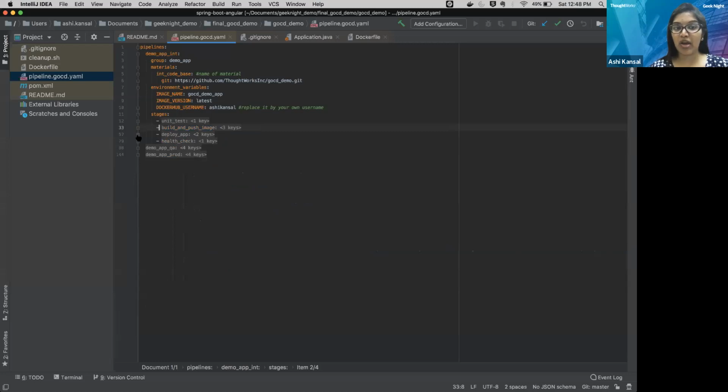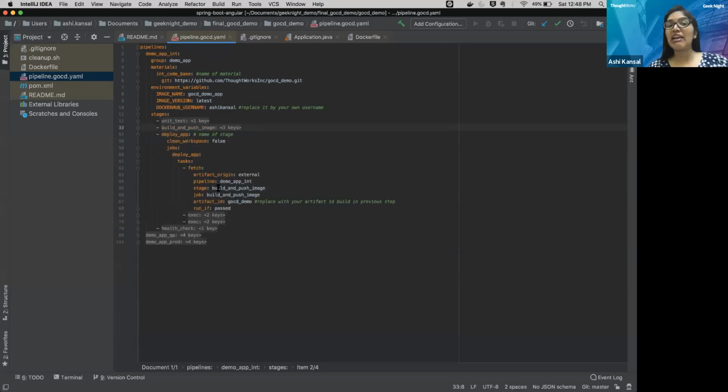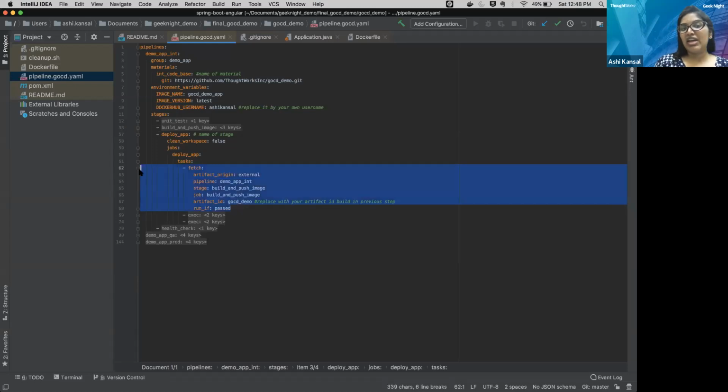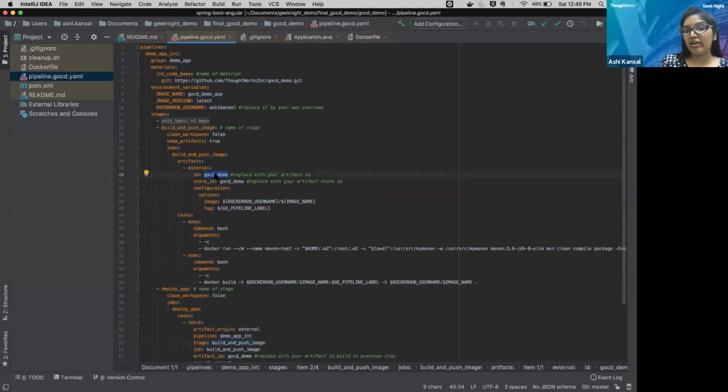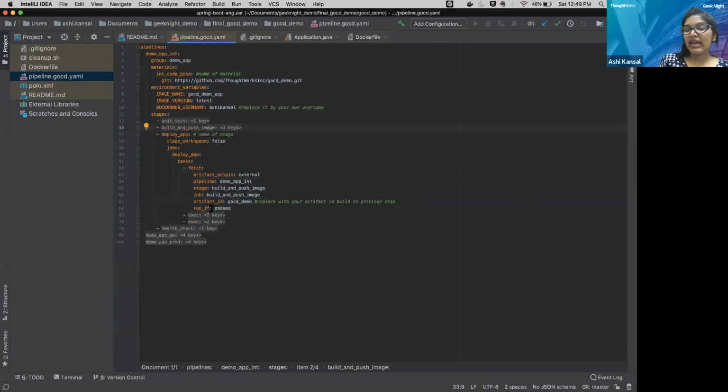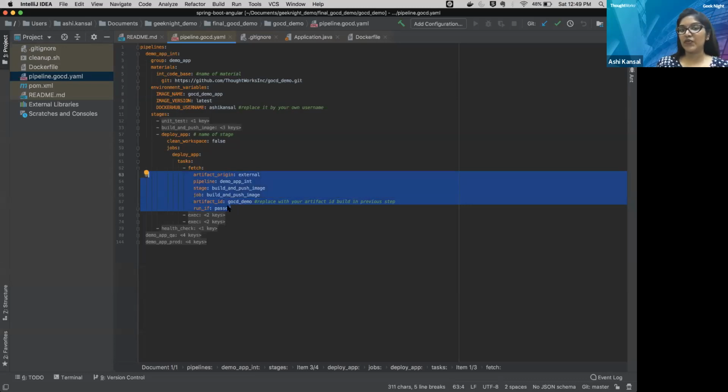Let's see deploy app. Here you can see we are fetching the artifact. We are saying the artifact origin is external, so we'll fetch it from the external. And we are passing that this artifact was produced in the demo app int pipeline and in this stage, because it was published in the previous stage. That's the stage name, and the job name was also the same. Here is my artifact ID, because I have passed my ID as GoCD demo over here. So this is the same ID. And then I am saying fetch it only if the previous stage was successful. So in this way, my artifacts will be fetched.